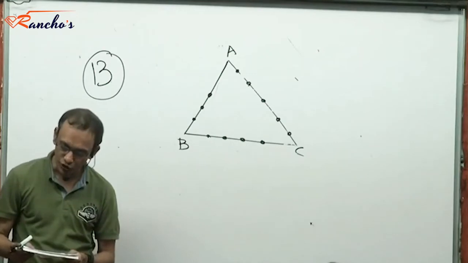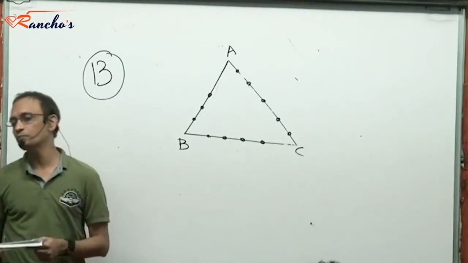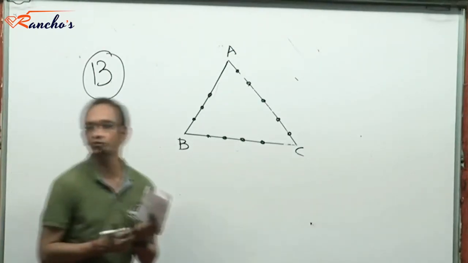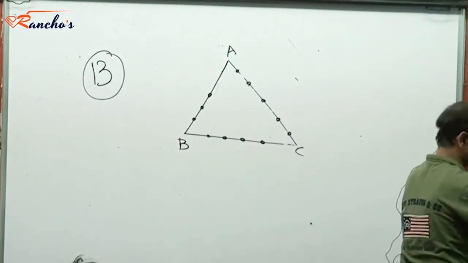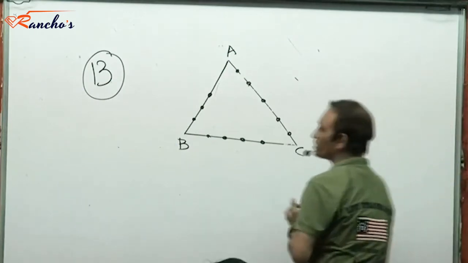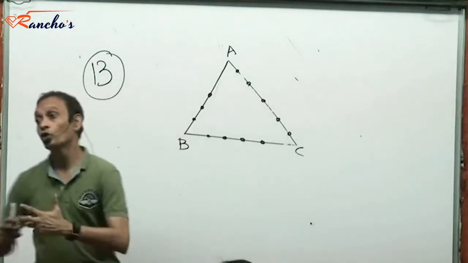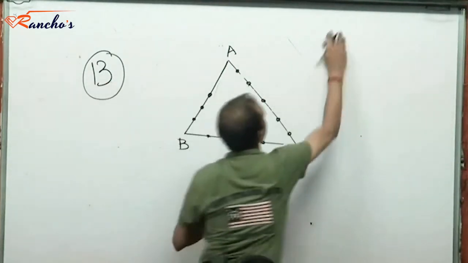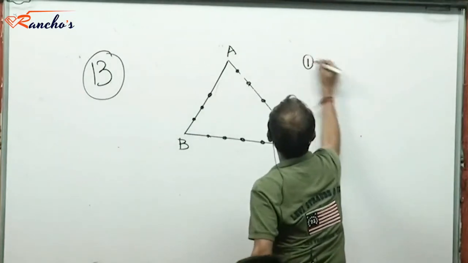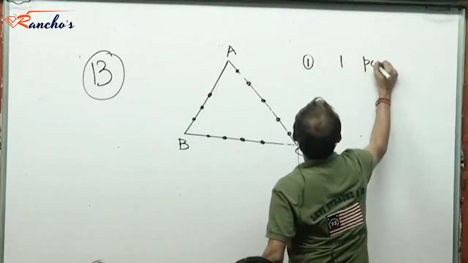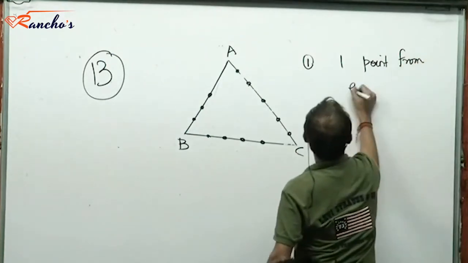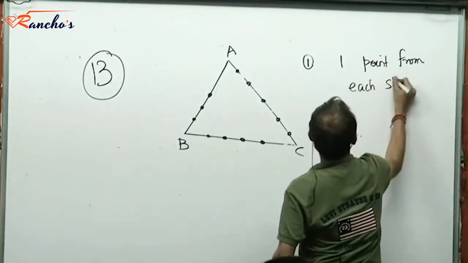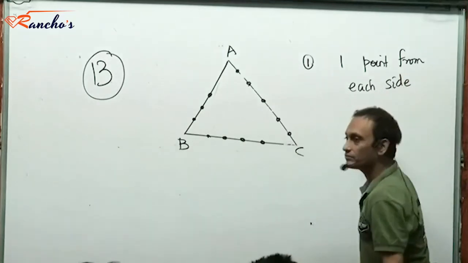We want to constitute triangles from these points as vertices. How many triangles could be constituted? First of all, one way to constitute a triangle is one point from each side. One point from each side.